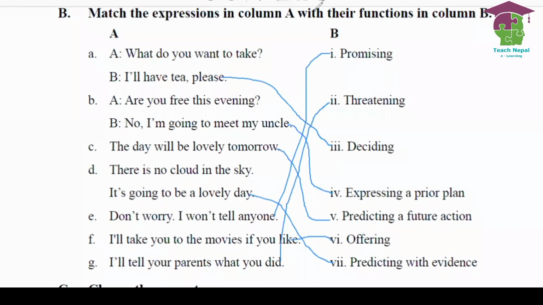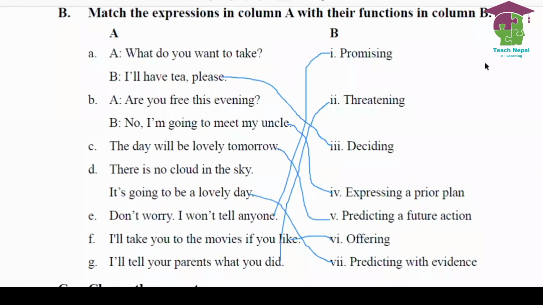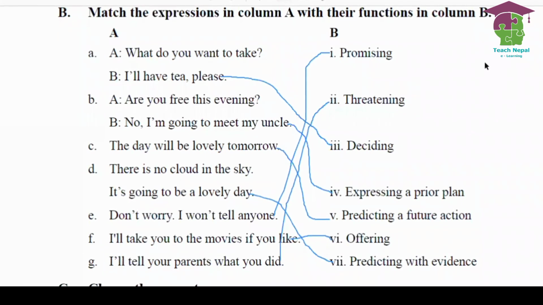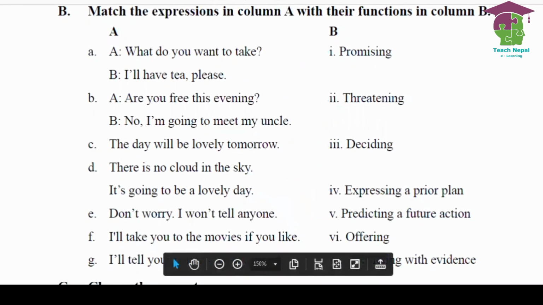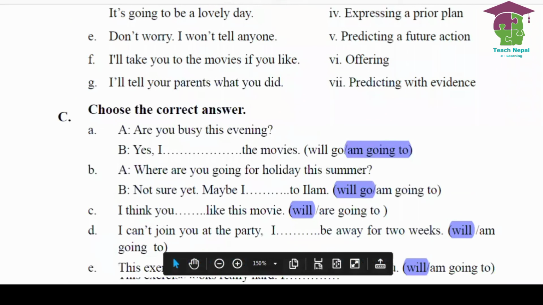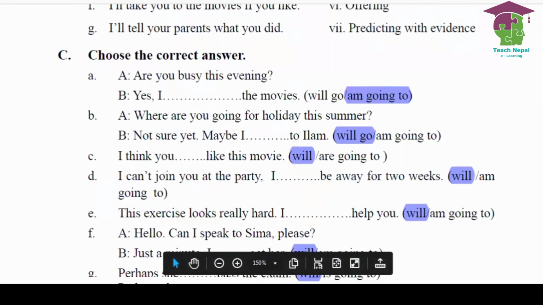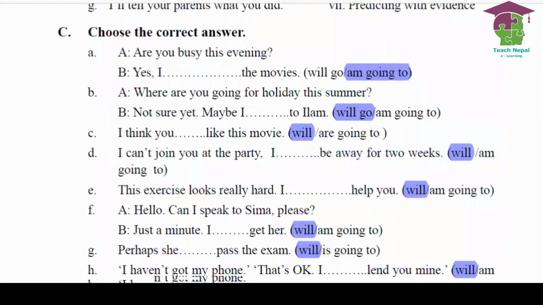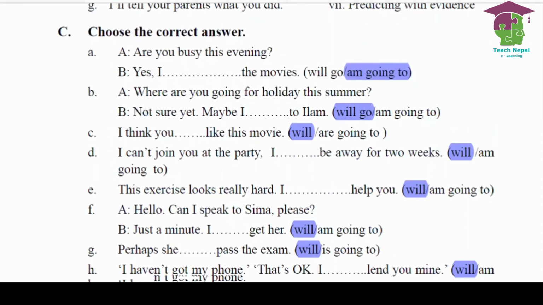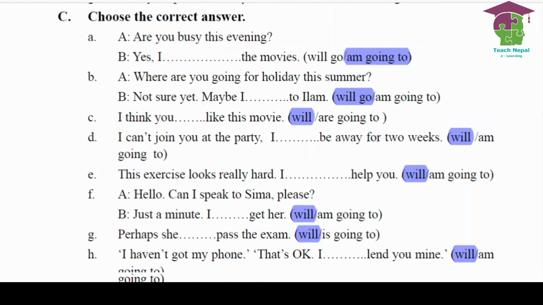Then next, number C, you have been given the words will and be going to, and you need to fill in the sentences with these. Choose the correct answer. Are you busy this evening? Yes, I'm going to the movies, right? Already talking about the plan, prior plan. Number B, where are you going for holiday this summer?